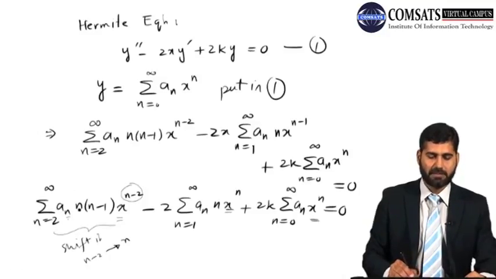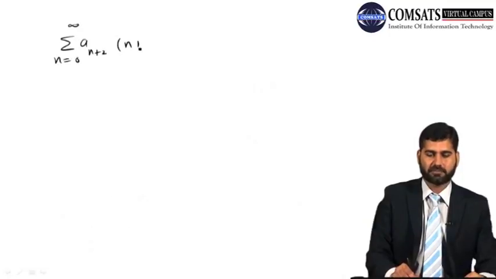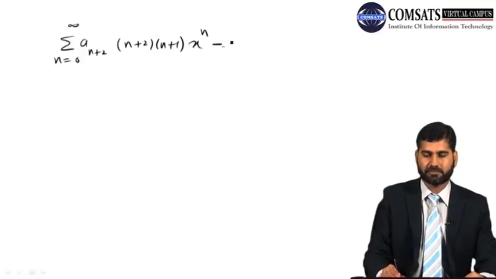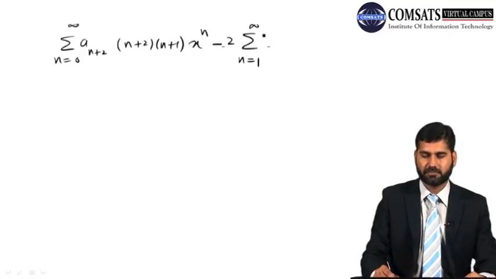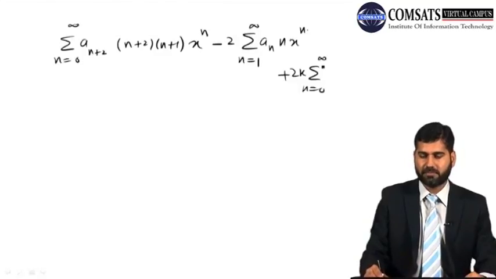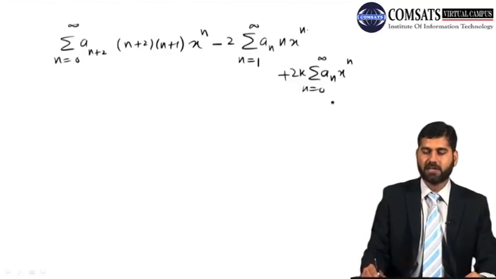If I replace n by n plus 2, I will get the sum for n from 0 to infinity of a(n plus 2) times (n plus 2)(n plus 1) and x to the power n. So this is what I got.